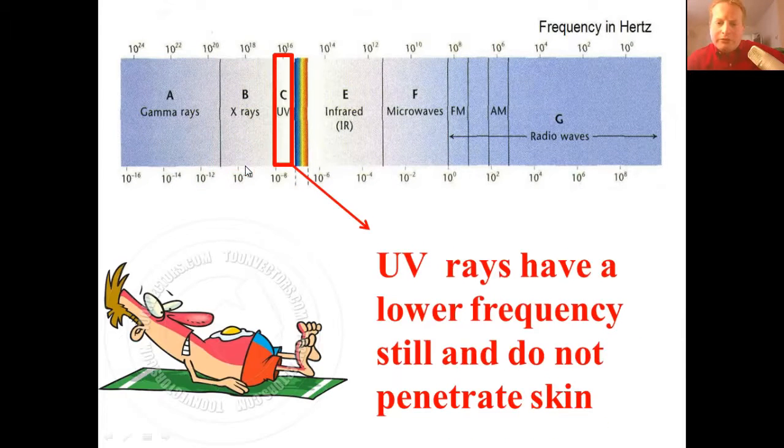And then if we go over to the ultraviolet light, that's what gives us our sunburn, right? That will penetrate to the skin. So that's easier to think of. And again, it's not as penetrating as the other ones because the energy goes down as we go across the spectrum. Gamma rays have the most energy because they have the highest frequency, right? There's the most per second, and they have a short wavelength. As we go across, the wavelength gets longer, and so the frequency gets lower, and there's less energy, those three L's again. That's important.